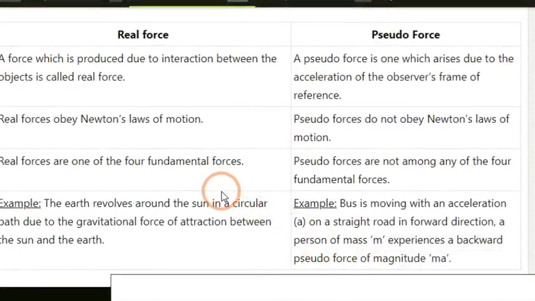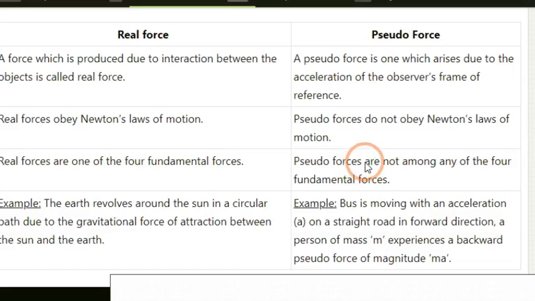Moving towards the next point, that is what is a real force and what is a pseudo force. Let's consider a normal example. When we are inside a bus, such forces are experienced when the bus starts to move. When the bus is about to stop or takes a turn, at that time we experience some kind of different force. In all these cases, we are inside an accelerated system. So in these two examples, there are some forces which we can calculate, which we can feel, which we can find out.